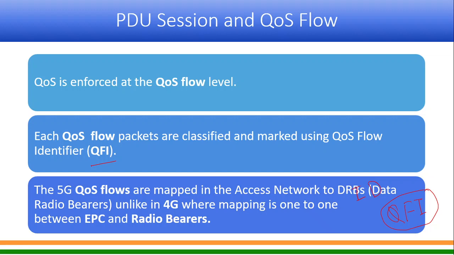And then how this quality of service flow will be mapped to different parts of the network. For example, there is an air interface, then there is a network beyond that. So onto the radio side, this quality of service flow will be mapped to DRB. So DRB is nothing but data radio bearers. We'll talk about that. And this is different from 4G, we will discuss later.